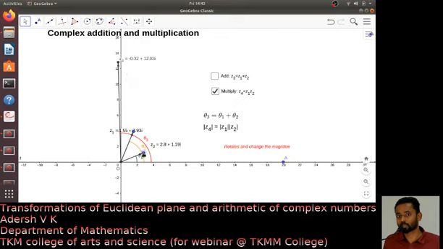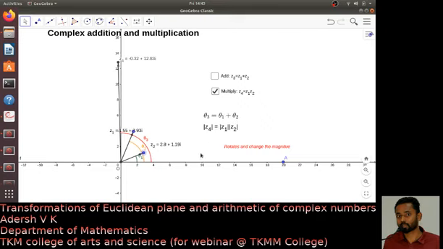So if you multiply z1 and z2, you will get a complex number z4, and the argument, the angle from the positive x-axis, becomes theta 1 plus theta 2, where theta 1 is the argument of z1 and theta 2 is the argument of z2.